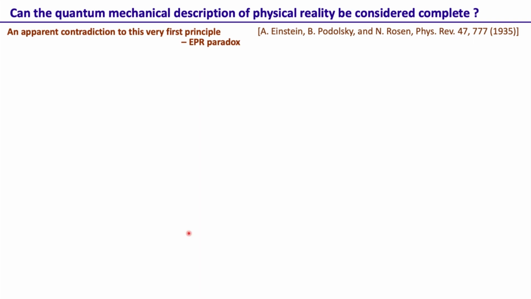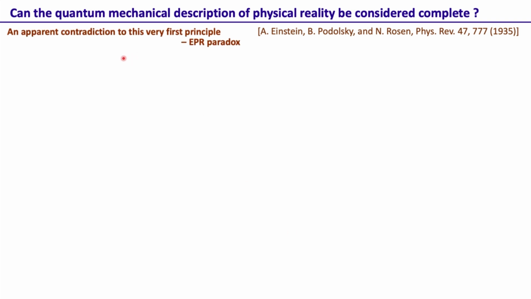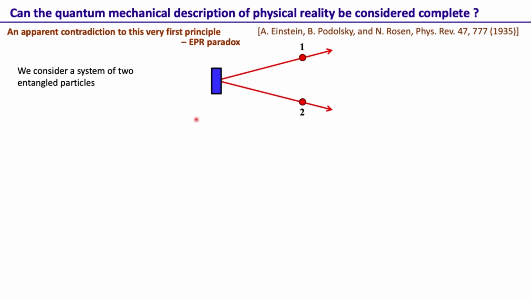Now Einstein, Podolsky and Rosen took this very first principle, and using it they saw an apparent contradiction within the quantum theory, and that's what we will describe now. For this, let's consider a system of two entangled particles. These particles had a common past, that means they interacted in the past, but after that they separated, and now they are space-like separated. So now there is no interaction after they have separated.